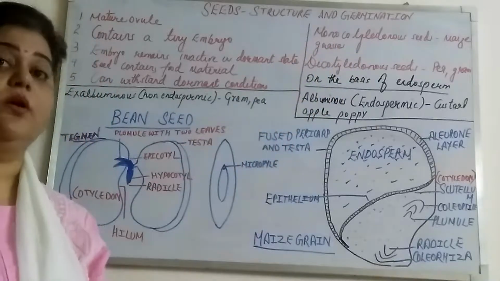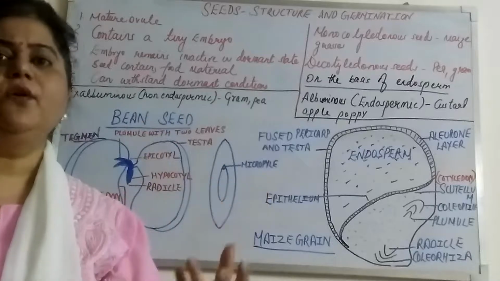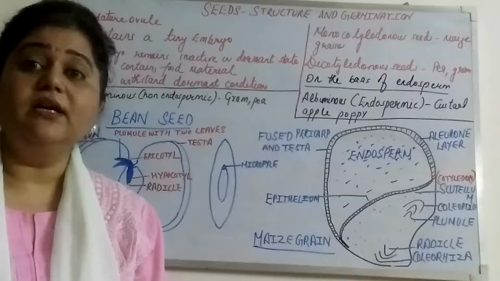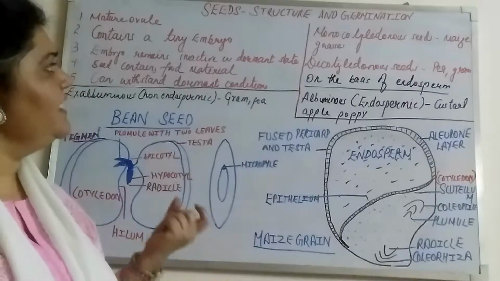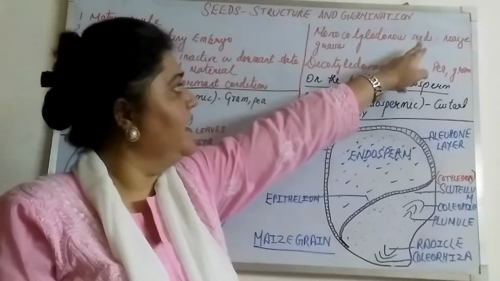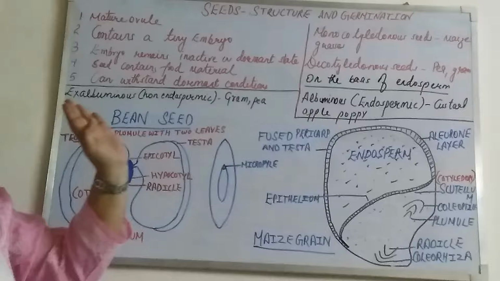What is monocot? Monocots are seeds which contain only one cotyledon. And what is cotyledon? It provides food to the embryo. If they contain only one cotyledon, we call them monocotyledonous seeds. Examples are maize or grasses.